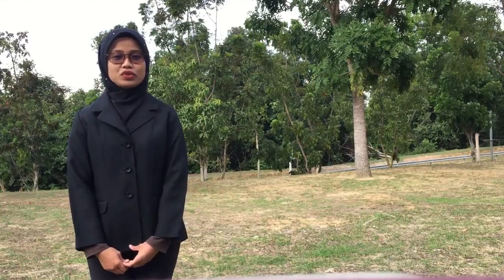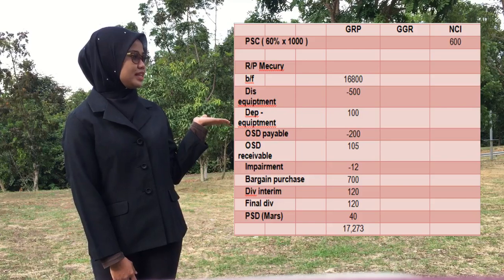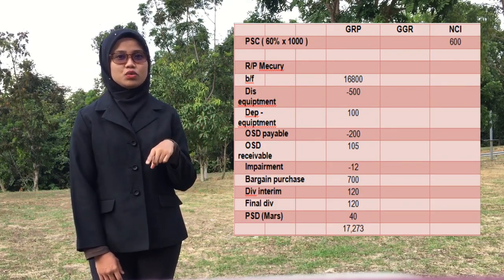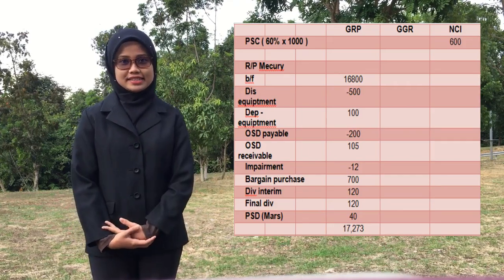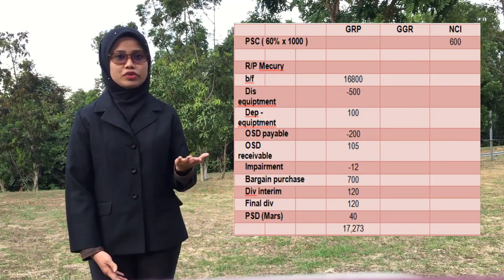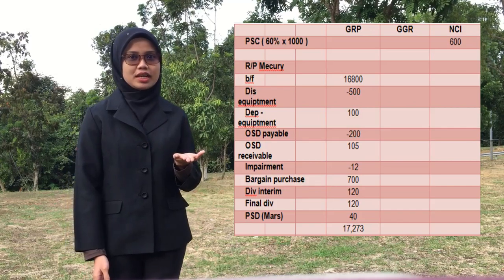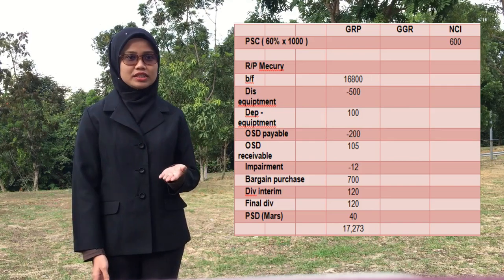Next we move to the calculation part. This is our schedule for GRP, GGR and NCI. For the schedule of equity, we divide into three columns, which are GRP, GGR and NCI. First of all is the retained profit from Mercury. Mostly the figures we got from the additional information, but the impairment and bargain purchase are taken from the goodwill calculation.